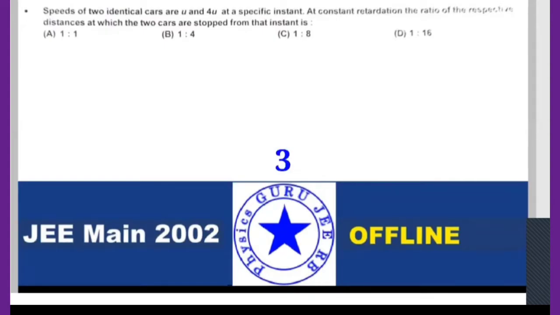Now, can anybody get the answer for this one? Don't chat, just speak out the option. Option D, sir. Louder, a little louder. Option D. How many of them got option D?